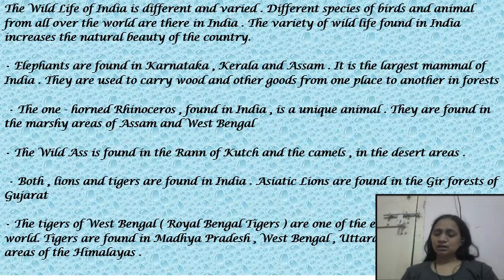Both lions and tiger are found in India. Asiatic lions are found in the Gir forest of the Gujarat. Asiatic जो लायन है वो सिर्फ और सिर्फ गिर के जंगल में ही पाए जाते हैं. The tigers of the West Bengal, that is the Royal Bengal tiger, are one of the 8th species in the world. And tiger are found in the Madhya Pradesh, West Bengal, Uttarakhand and near the areas of the Himalayas.